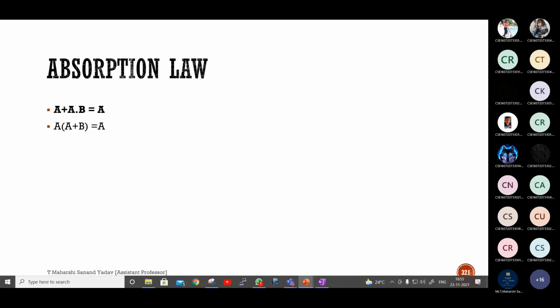Next, absorption law. So prove A plus A dot B. Which rule do I have to apply? Distributive law, sir. How should I write? A plus A dot B as A plus A dot A plus B. Okay, next.